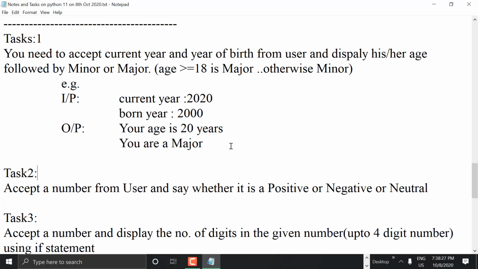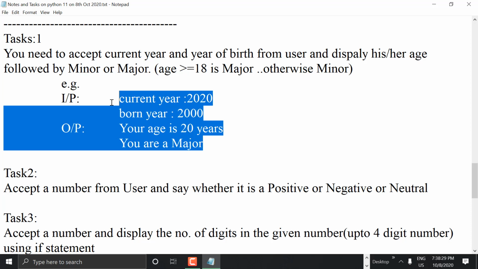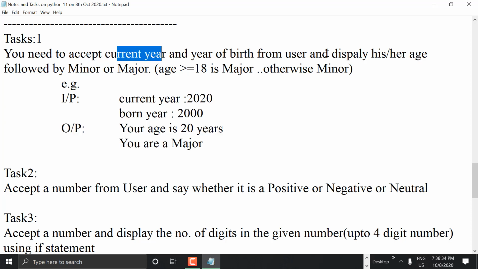Accept current year and year of birth from user, and you have to say minor or major. If age greater than or equal to 18 means major, otherwise minor. Age calculator. Of course, later on we'll use the datetime module, which detects the current date and time automatically from the system, and if you give year of birth, it will calculate your age and print your age followed by minor or major.